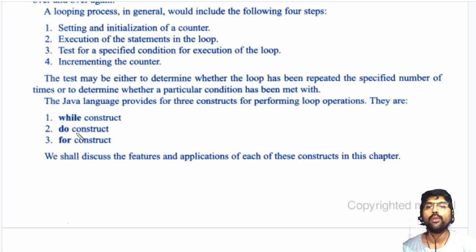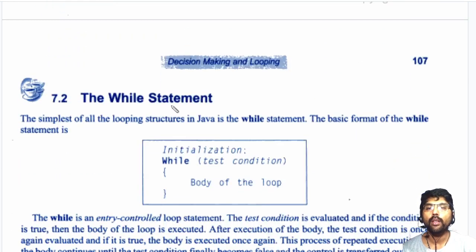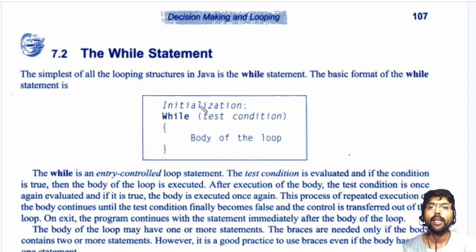The while loop will be used first. It is called the while statement. The while statement will be used when we don't know how many times the body of the loop will be executed. We can't guess when this test condition becomes false.